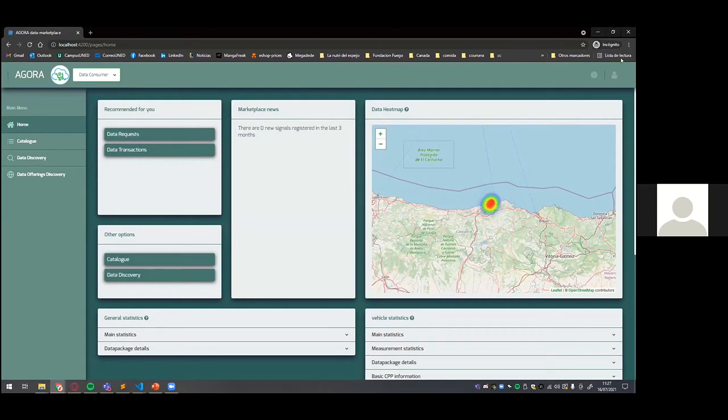So this is a user that is logged in only using self-sovereign identity OpenID Connect through the authorization authentication component. So we don't have access to our legacy functionalities, but we have access to i3-MARKET backplane functionalities such as data offerings discovery.